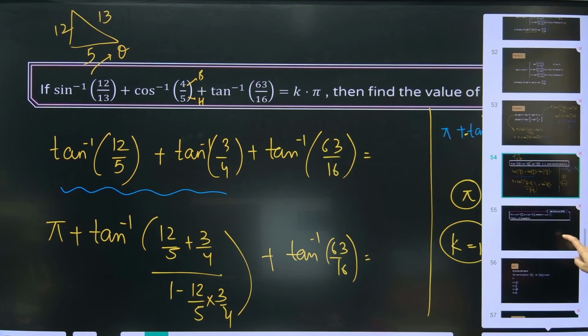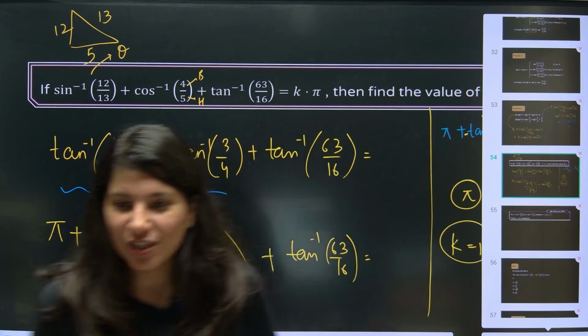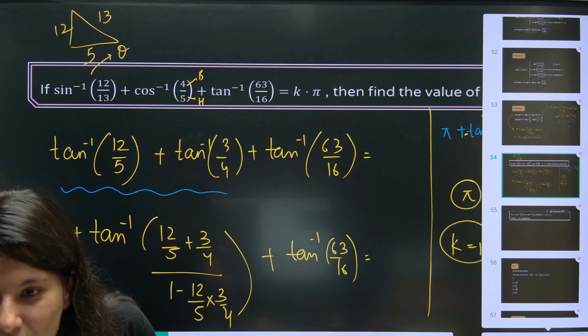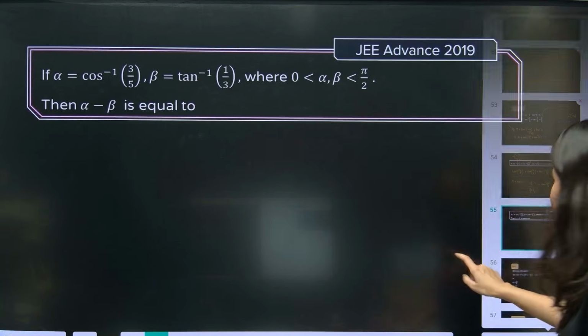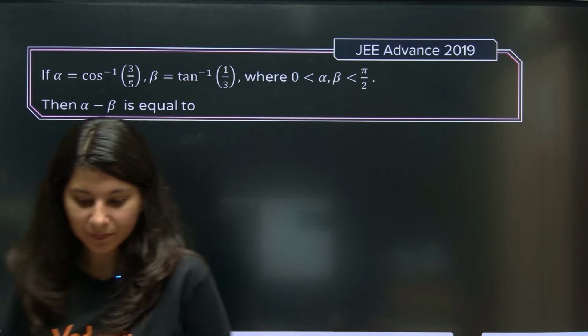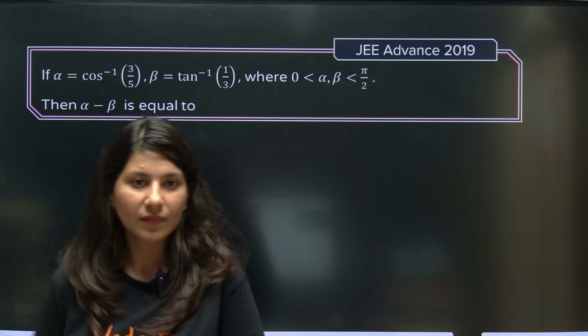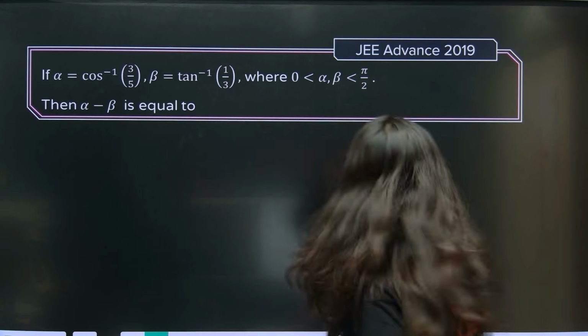Now there is one question which I am going to give you as homework. Shall I give a JEE Advanced question as homework, or shall I do it? Chalo, let's go with this as homework.